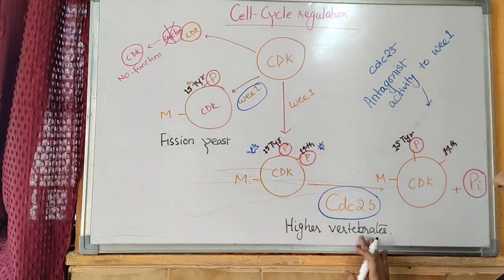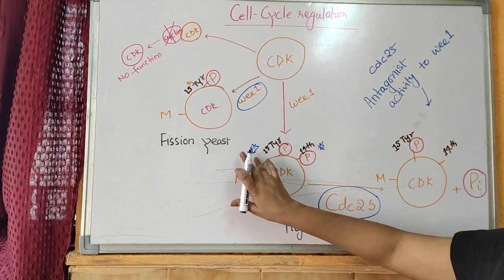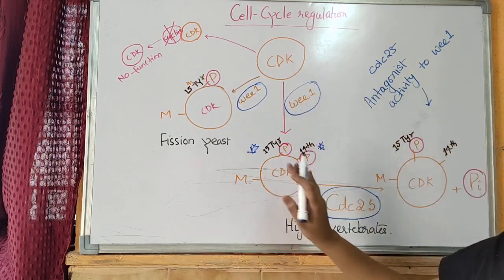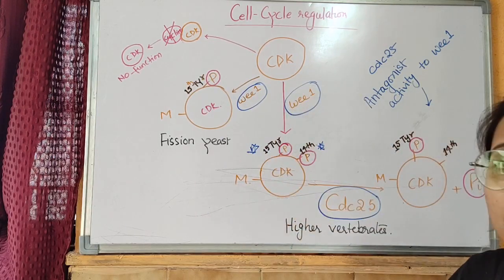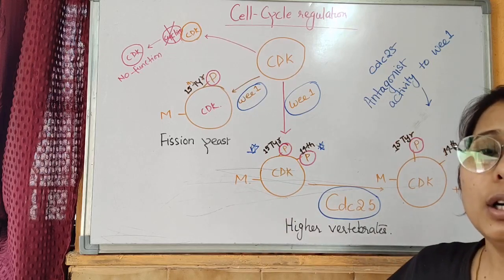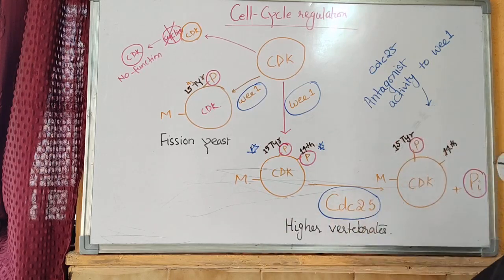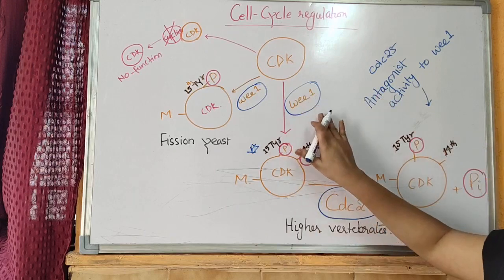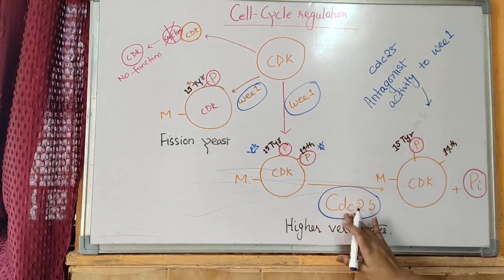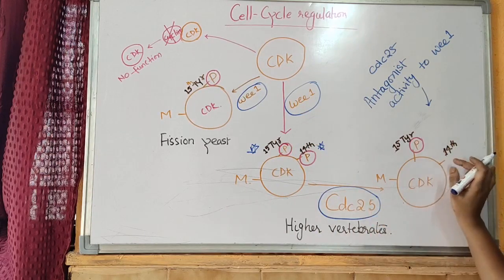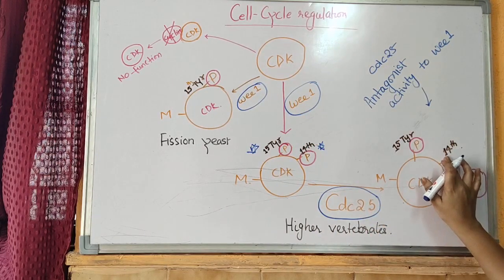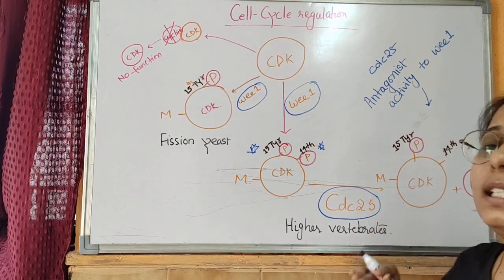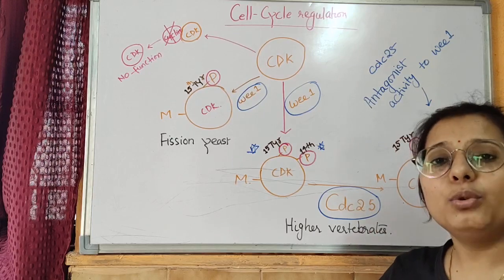Further, in higher vertebrates, there is phosphorylation at the 15th tyrosine residue and the 14th position by the same protein Wee1, and this phosphorylation at the 15th and 14th positions makes MCDK inactive to regulate the cell cycle. There is another protein, that is CDC25, that has an antagonist activity to this Wee1 protein, and when this CDC25 protein dephosphorylates or removes the phosphate from the 14th position of the MCDK molecule, it activates this MCDK again and the cell moves from G2 to M phase.